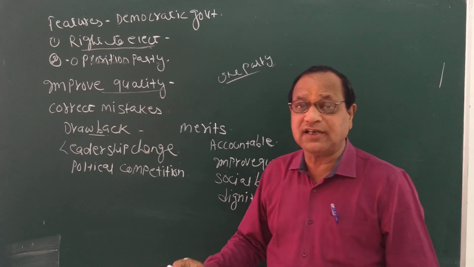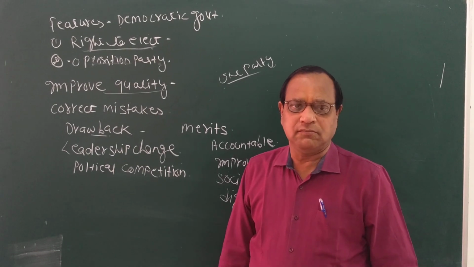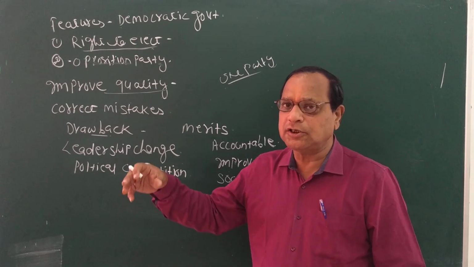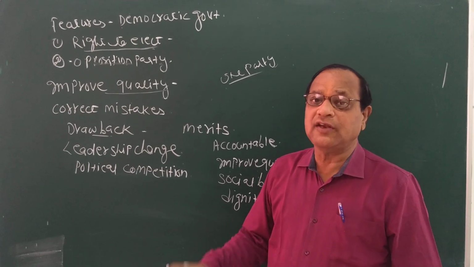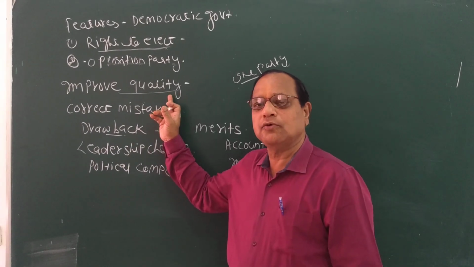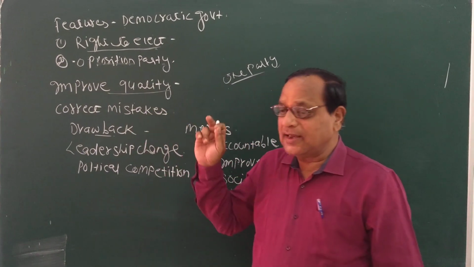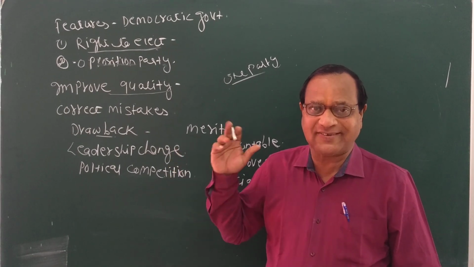The decisions which are taken are always for the welfare of the people, not for the welfare of an individual, a particular community, a particular caste or a particular religion. It is for the welfare of the people. That is what is known as improving the quality of the decision. Then the next feature is that democracy always gives room to correct mistakes.